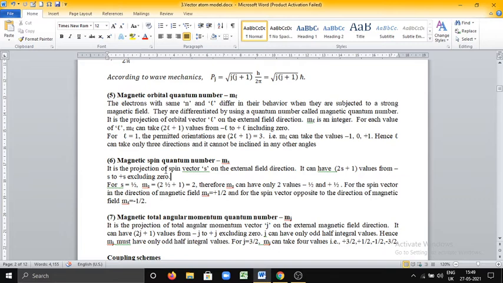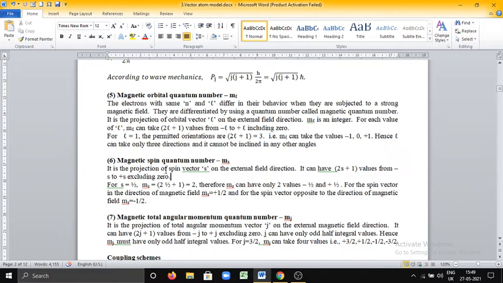It can take 2s plus 1 values from minus s to plus s excluding 0. This is very important. In case of the magnetic orbital quantum number, ml can take 2L plus 1 values from minus L to plus L including 0, but ms can take 2s plus 1 values from minus s to plus s excluding 0. For s is equal to half, if you substitute the s value as half, then the 2 gets cancelled, 1 plus 1 is 2. Therefore, ms can take only two values, plus half and minus half.